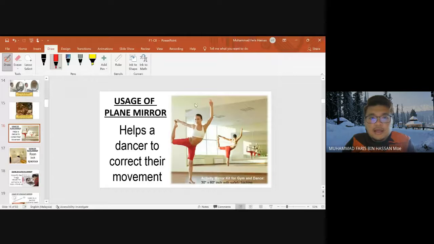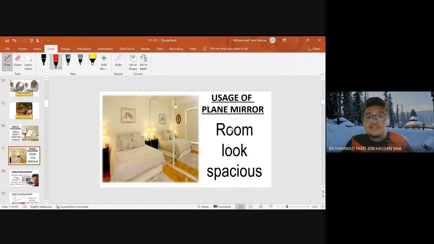Okay, now like I told you before, usage of the plane mirror helps a dancer to correct their movements. So by using a plane mirror, the dancer can see her own movement. So maybe she can make a correction if there are mistakes in her movement. And then usage of the plane mirror also makes a room look spacious. Bila awak letak cermin, bilik awak nampak luas walaupun realitinya bilik awak tu kecil saja.